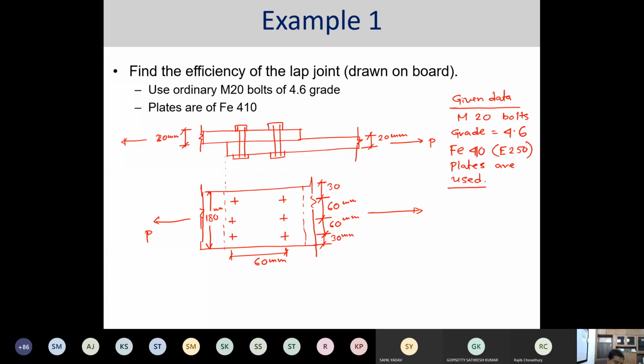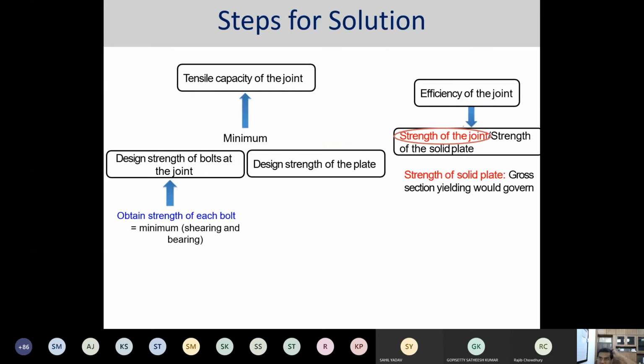Now let us first consider what we mean by efficiency. Have you written down this particular problem? Because I'll change the slide now. So what is the efficiency of the joint? Efficiency of the joint means first you have to find the tensile capacity.